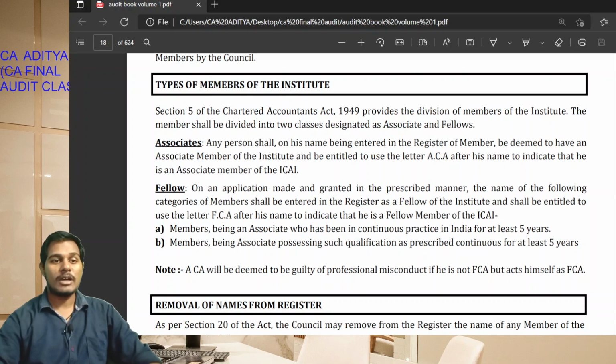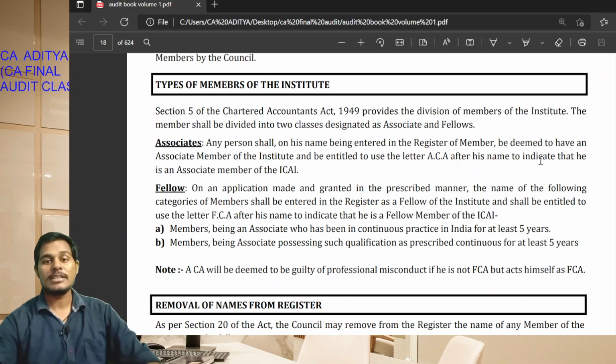Types of members of the institute. Section 5 of the Chartered Accountants Act provides that there are two types of membership, that is associate chartered accountant and fellow chartered accountant. Okay students, a person on his name being entered in the register of members shall be deemed to be an associate member of the institute, and uses the letters ACA after his name to indicate that he is an associate member of the institute. On completion of 5 years of practice, a chartered accountant in practice will become a fellow chartered accountant.